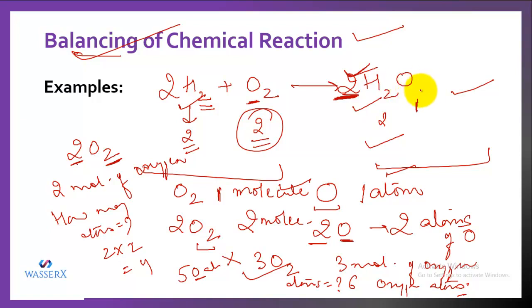So this is the technique which you have to follow while calculating the atoms. Here nothing was written, but here in front 2 was written, so this 2 specifies that there are 2 oxygen atoms. But if we have the formula like this, this specifies the oxygen atoms are 4, because we multiply this 2 with this 2. And even the hydrogen will be 2 into 2, that is 4. So the hydrogen atoms are 4 and oxygen is also 4. So I think you got how you need to calculate the atoms while balancing.